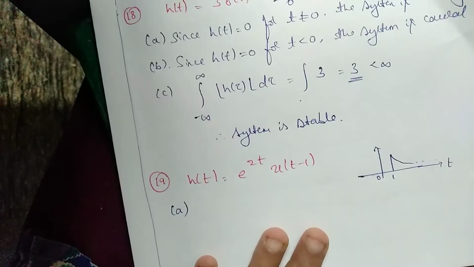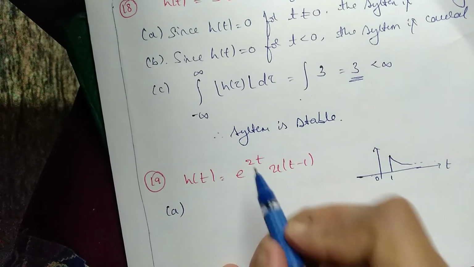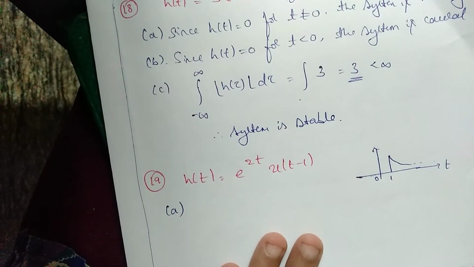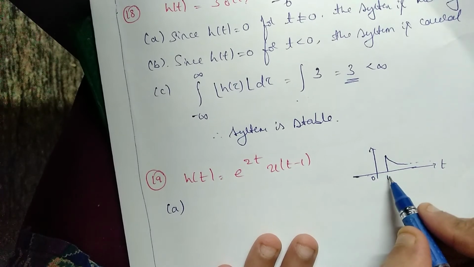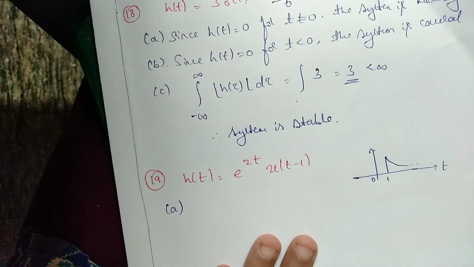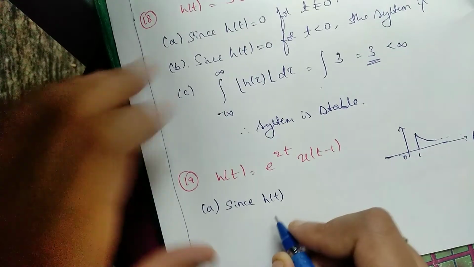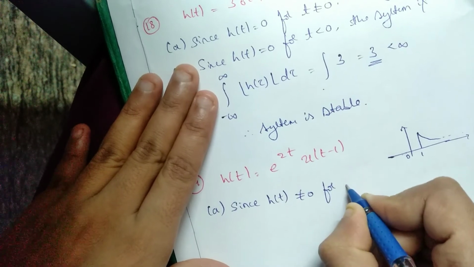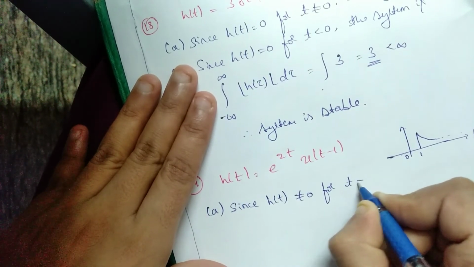Got it? Next problem they have given is e to the power of 2t u of t minus 1. We need to check whether it is memoryless, causal and stable. If we draw, it will take values from 1 to infinity. Here, 1 to infinity means h of t is not equal to 0 for t not equal to 0.